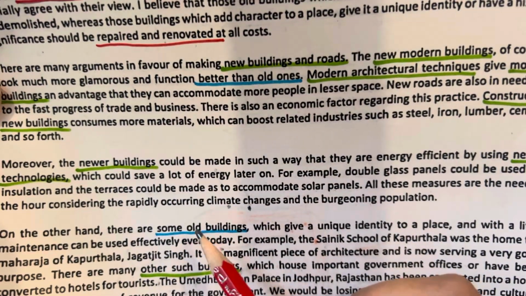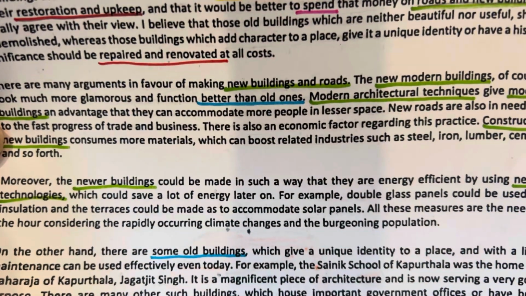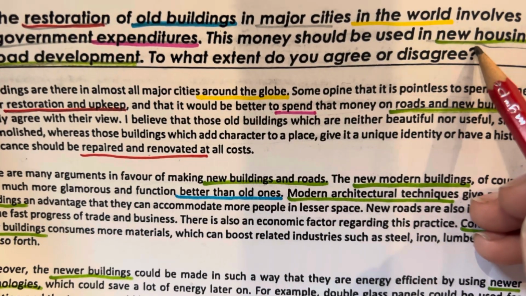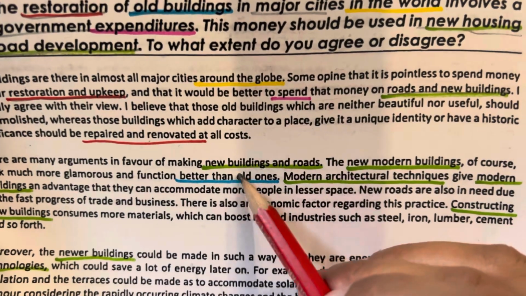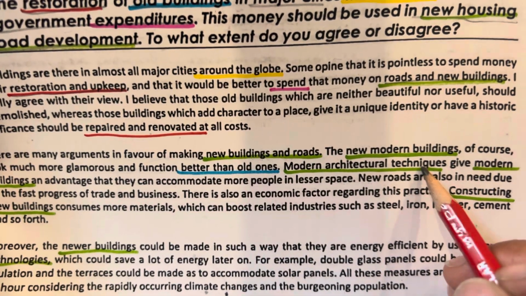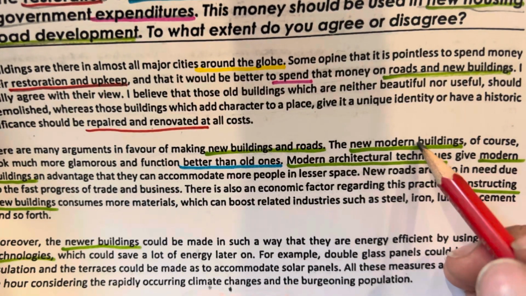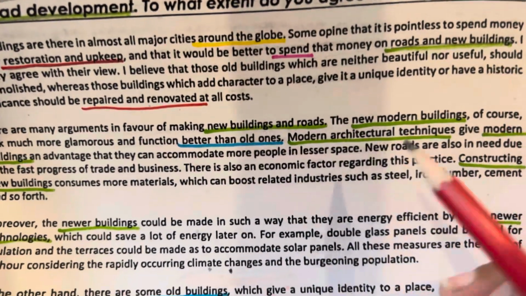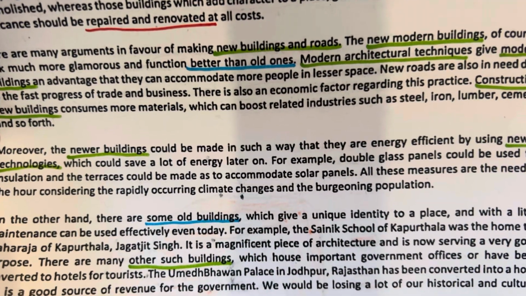Some old buildings, this is a collocation for old buildings. So some old buildings. For new housing, you can write roads and new buildings. New buildings and roads, the modern buildings, modern architectural techniques, modern buildings, constructing new buildings. These are not synonyms, but these are different ways of writing a word. So newer buildings, newer technologies, other such buildings.